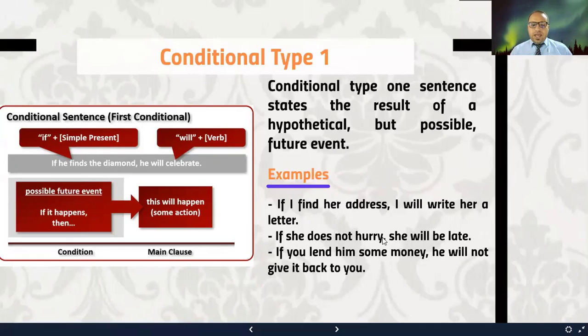If she does not hurry, she will be late. If you lend him some money, he will not give it back to you. So as you see, in the 3 examples I cited here, we have the simple present in the if clause and the simple future in the main clause. And of course, we have a comma after the if clauses because all of these sentences start with the if clause.